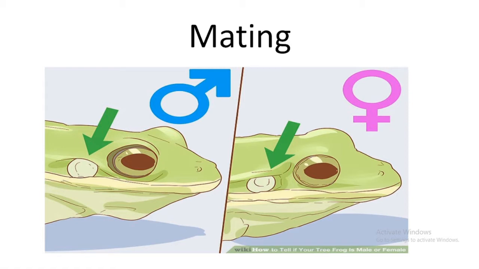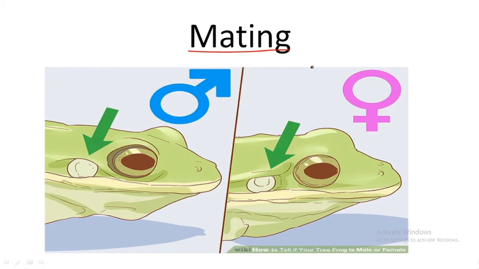Today we will continue with the previous topic, that is development of frog. Earlier we had discussed the distinguishing characters between male and female, and today we will start with mating, and after that we will discuss meeting of gametes, then fertilization and cleavage. Mating is the first and foremost step in the process of development of an organism.